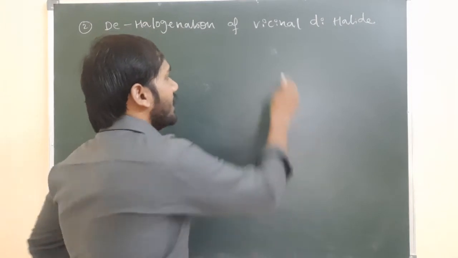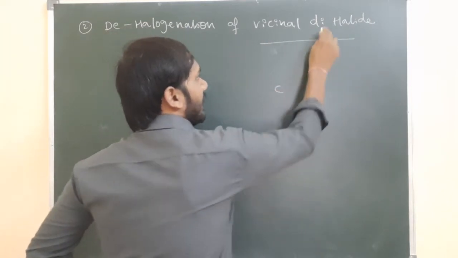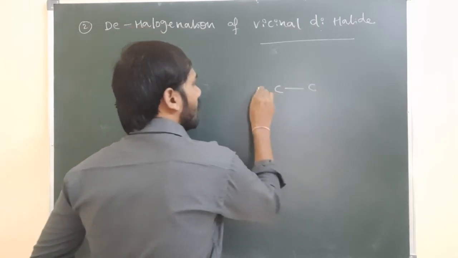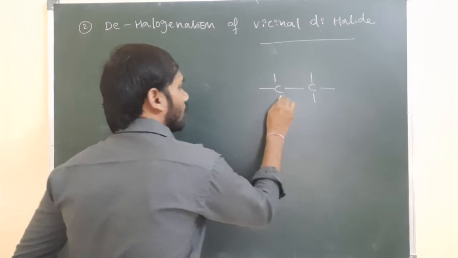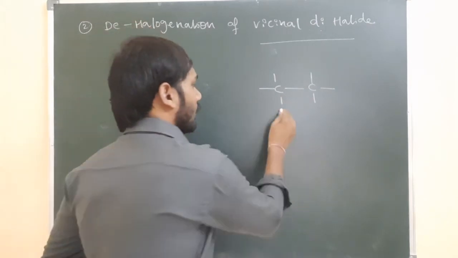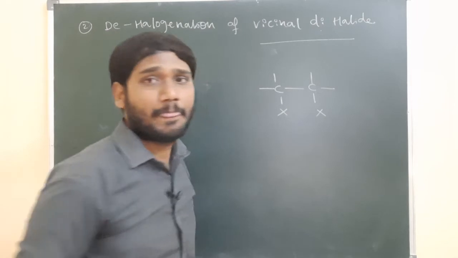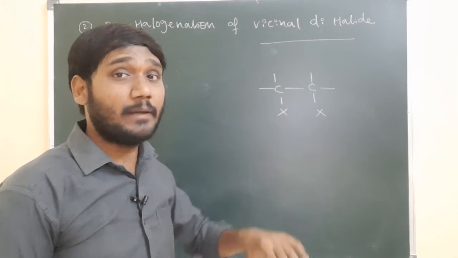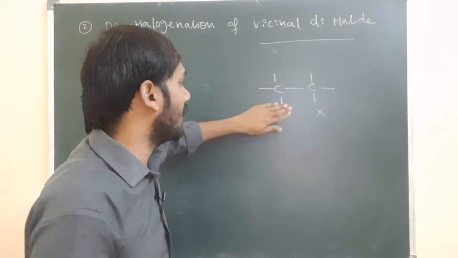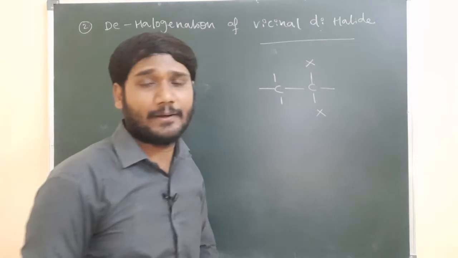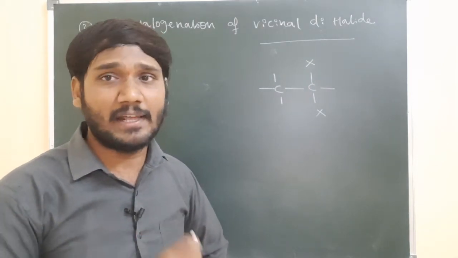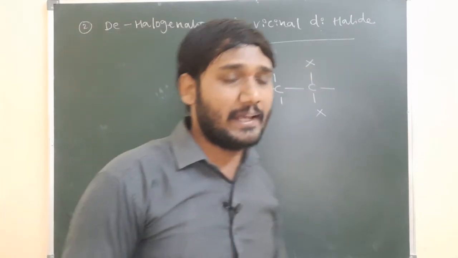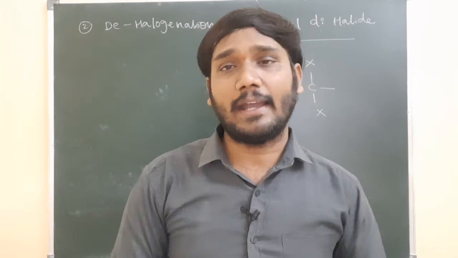Vicinal dihalide is nothing but dihalide, meaning two halogens are present. When the two halogens are present on two neighboring carbon atoms, we call it a vicinal dihalide. So here one halogen, here one halogen. At the same time, if two halogens are present on the same carbon, we call it a geminal dihalide. One is vicinal dihalide, one is geminal dihalide. By both methods we can prepare alkenes.